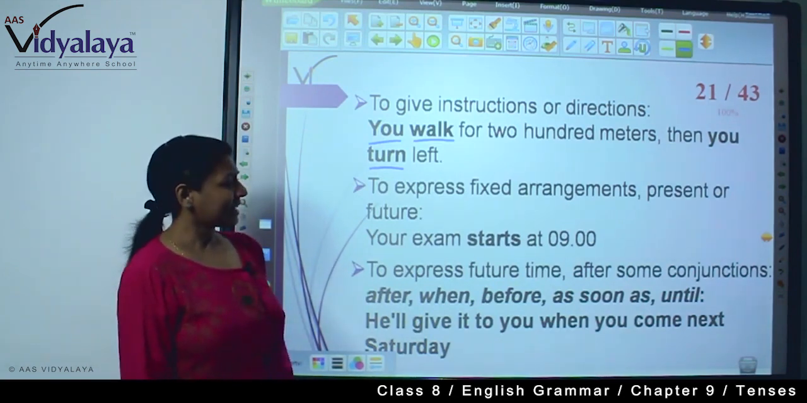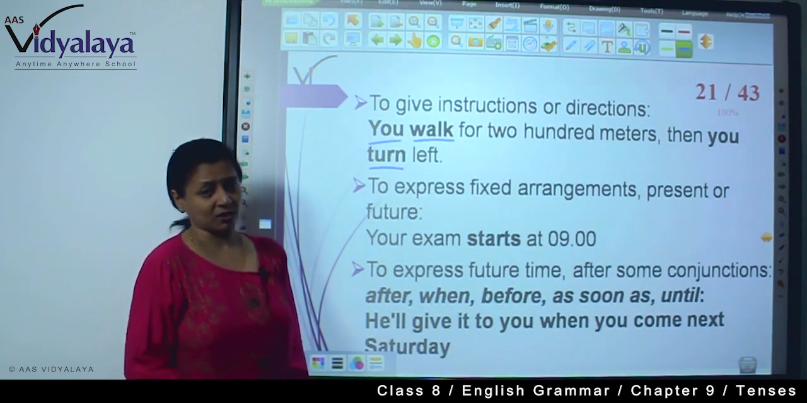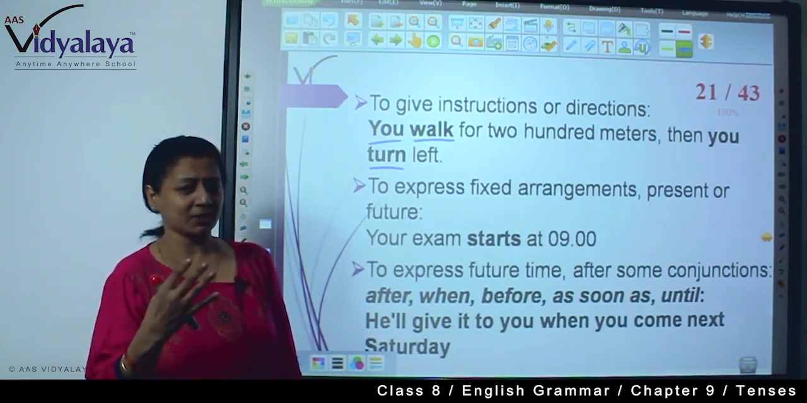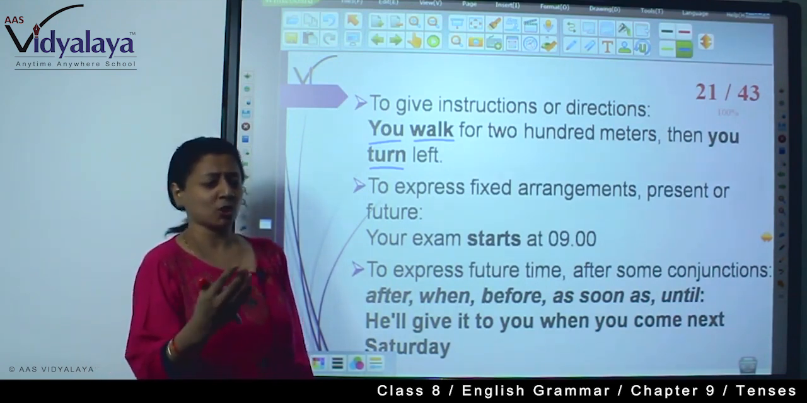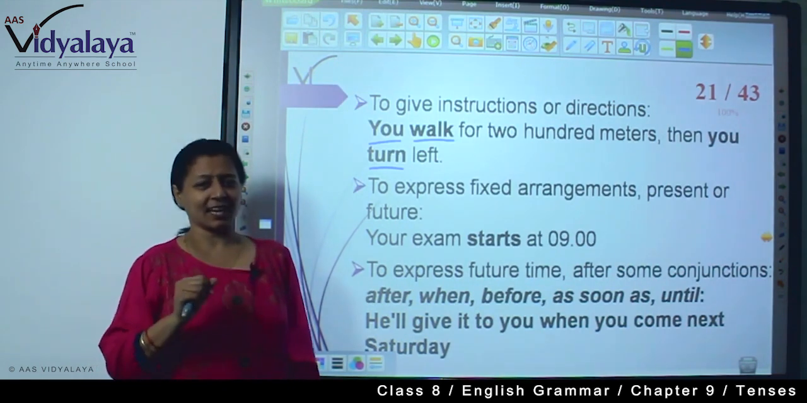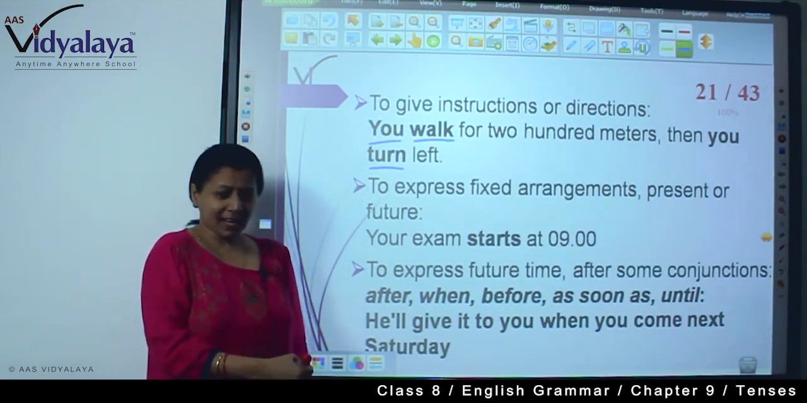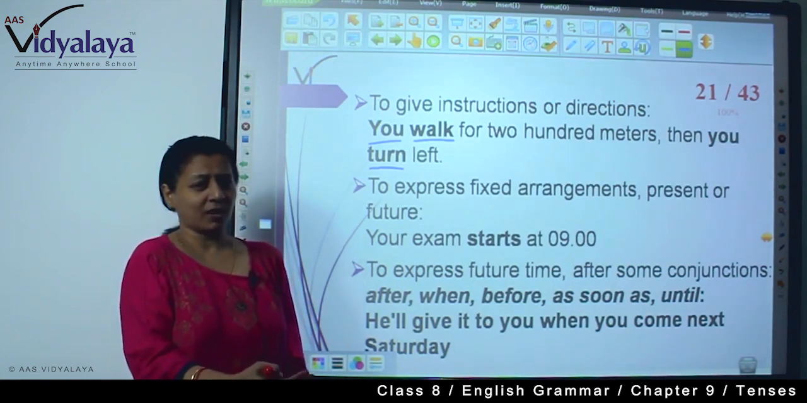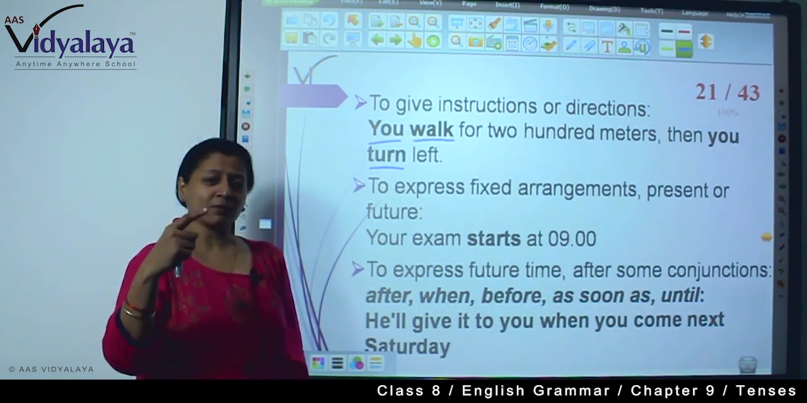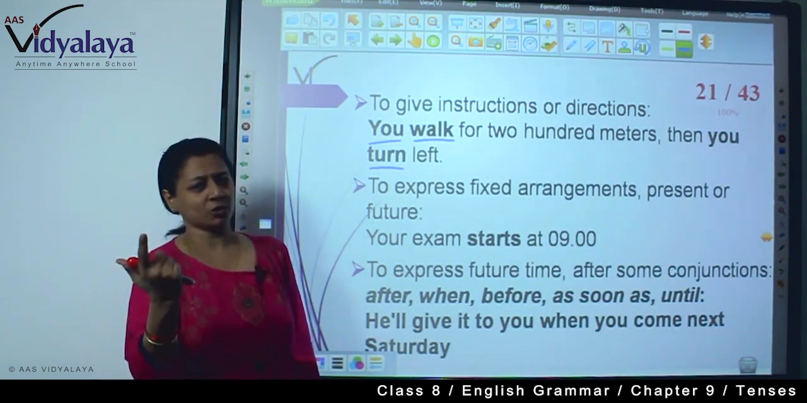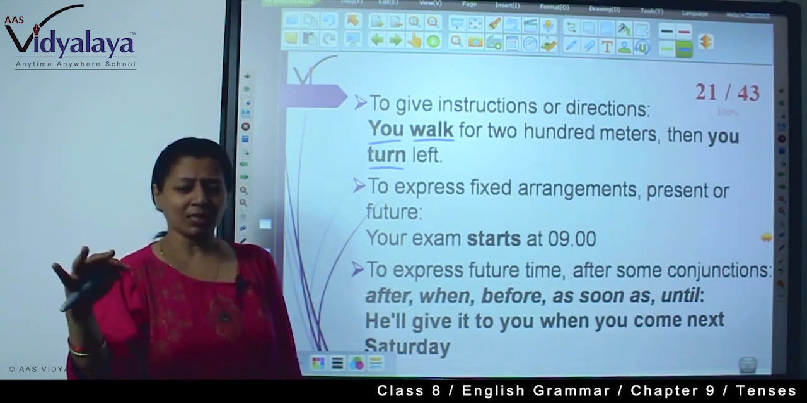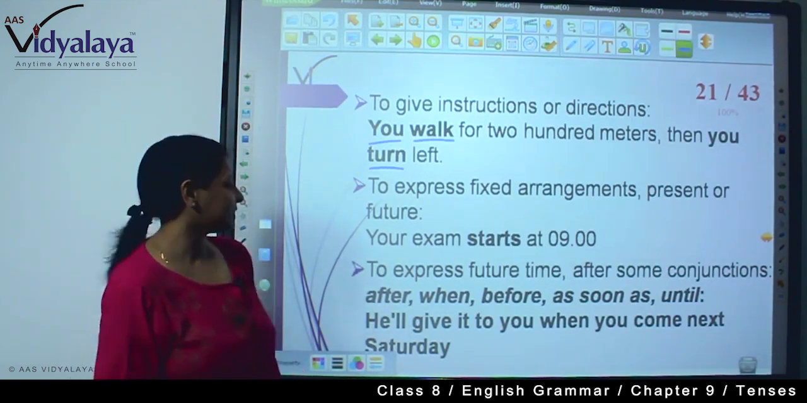To express fixed arrangements, present or future. When you are planning, when you are fixing some arrangements, whether in present or future, we use simple present tense. Your exam starts at 9 o'clock. Today at night I am saying to a student, your exam starts at 9 o'clock, though the exam may be tomorrow or the day after, but I am giving the information in simple present tense.